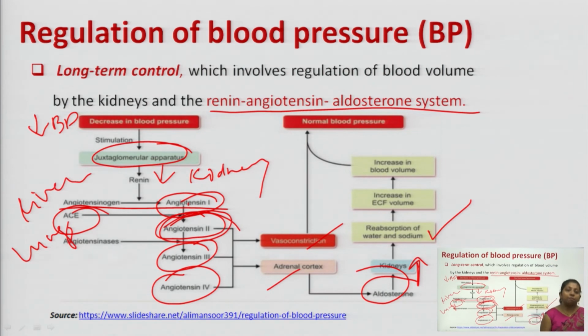So, as there is much more reabsorption of sodium and water together, it increases the extracellular fluid volume. That is, it increases the blood volume.